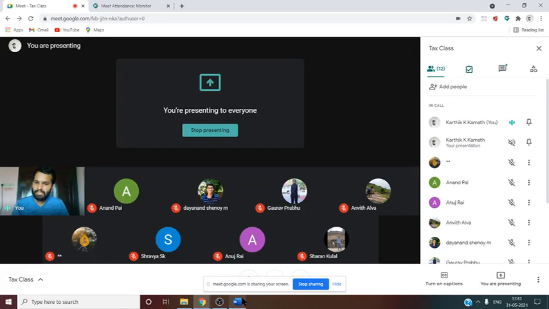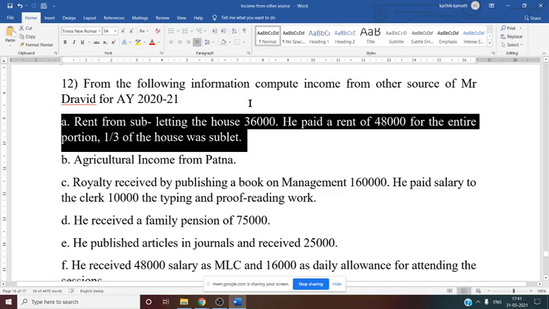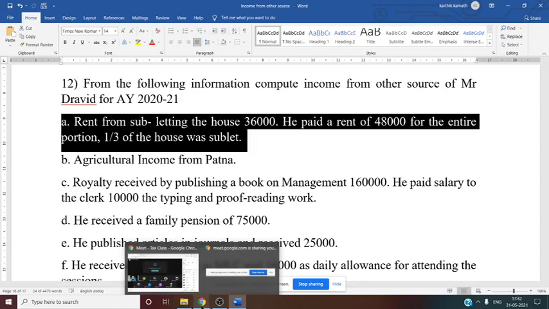Rent from subletting the house 36,000. So this is nothing but income from letting out, rent received from subletting the house, 36,000. He paid a rent of 48,000 for the entire portion, that means the entire house rent, and 1/3 of the house was sublet. Now we want the amount for only the subletted portion. So how to get the amount here? Can anyone tell me?